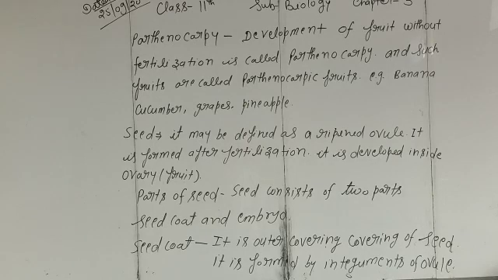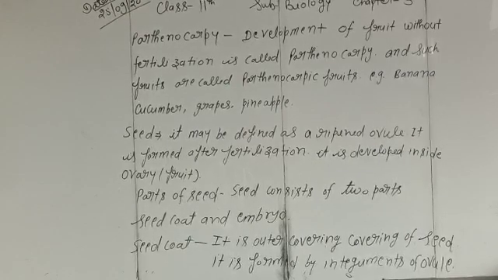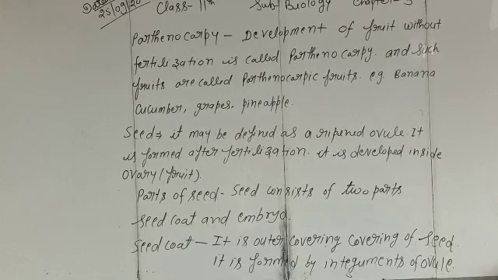So a seed may be defined as a ripened ovule. It is formed after the fertilization. It is developed inside the ovary. The seed consists of two parts: seed coat and embryo. The seed coat is the outermost covering of the seed. It develops from the integument of the ovule and is called the seed coat.